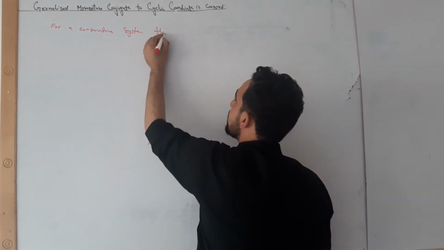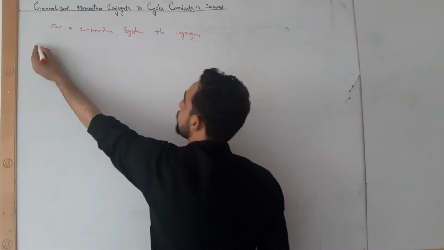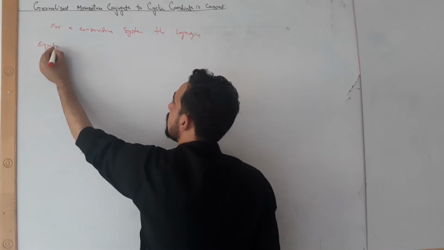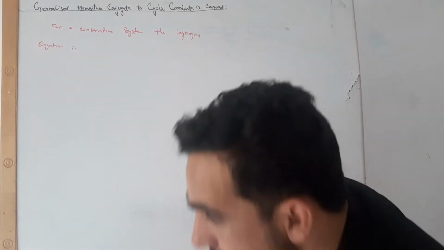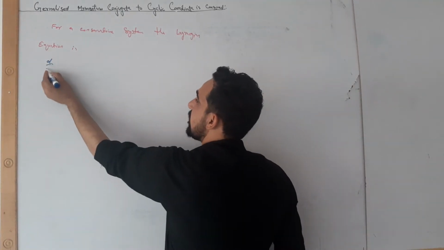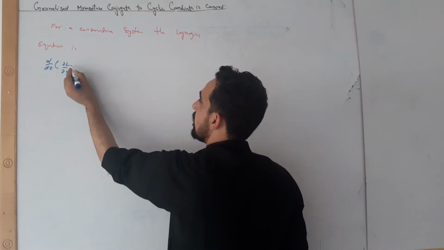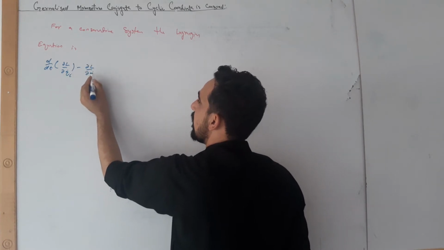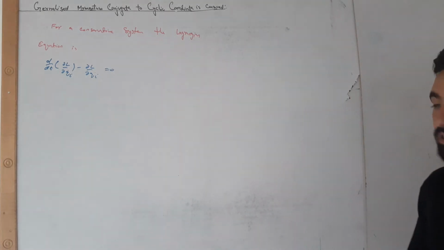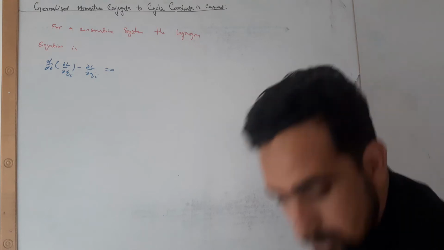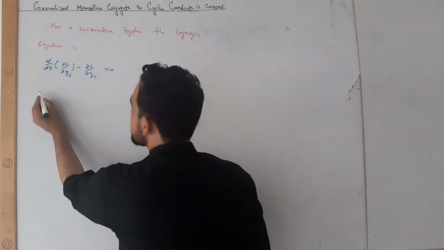for a conservative system, the Lagrangian equation is d by dt of partial L by partial qi dot minus partial L by partial qi is equal to 0. Now if qi is cyclic, as we have said for the cyclic coordinate, so qi is cyclic,